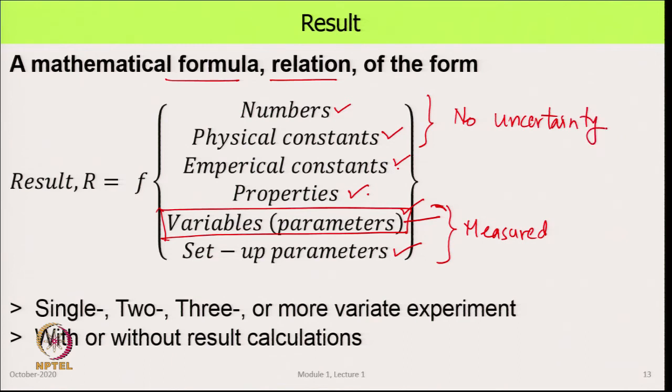So, we have this formula which has all these types of things. We do a mathematical calculation. So, everything on the right side of the equation is known in the formula. The answer we get, this is what we will call in this course the result or the result value.